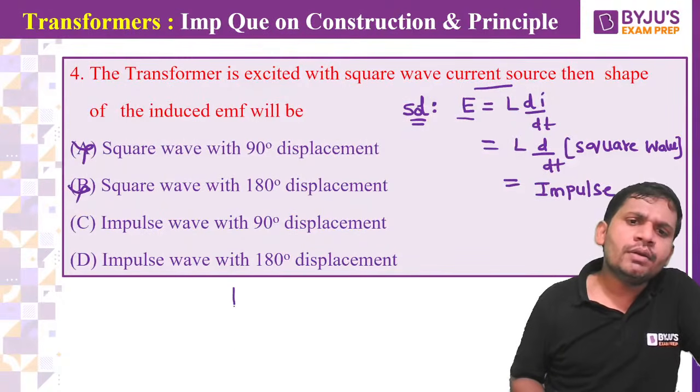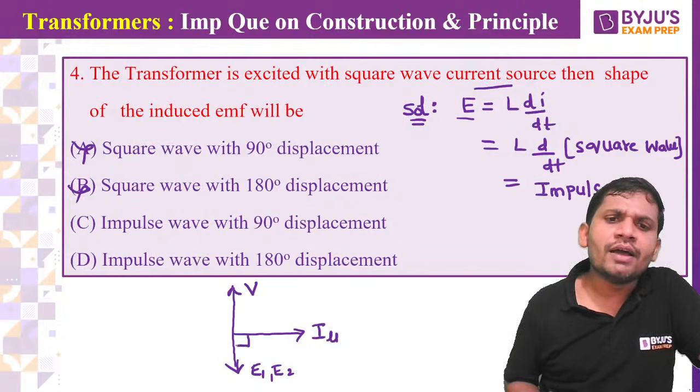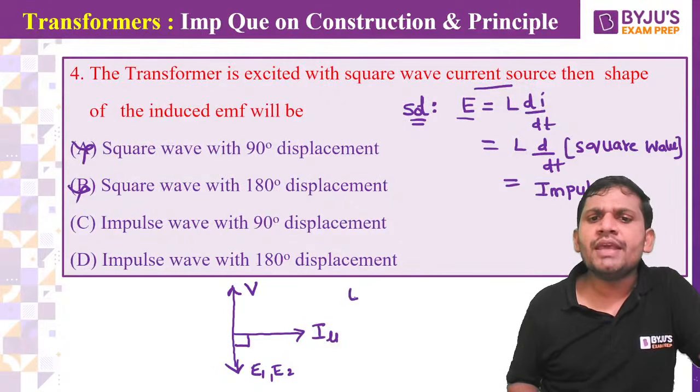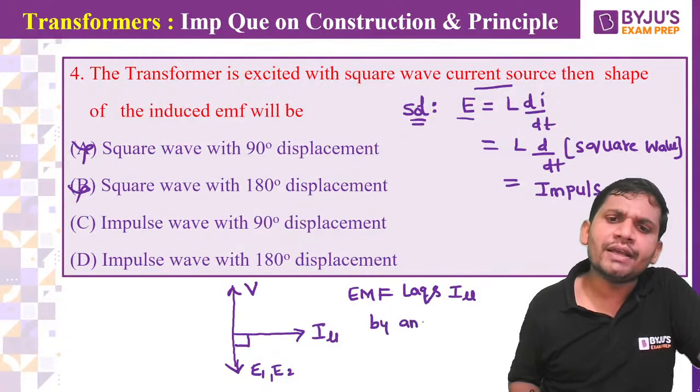We know in a transformer, this is the magnetizing current, this is the supply voltage, and this is E1. The fundamental vector diagram that you know, E1, E2. That is the induced EMF. The EMF lags I mu by an angle of 90 degrees.